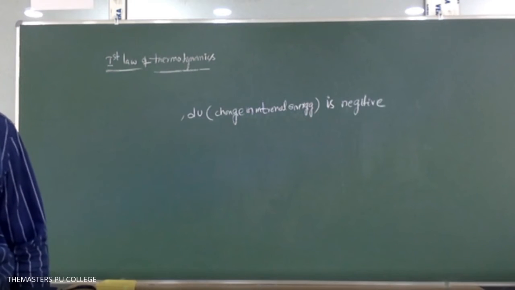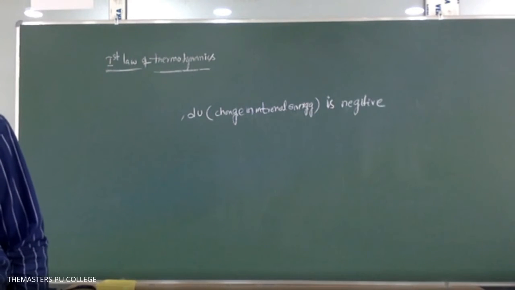Next one, the last point regarding internal energy.